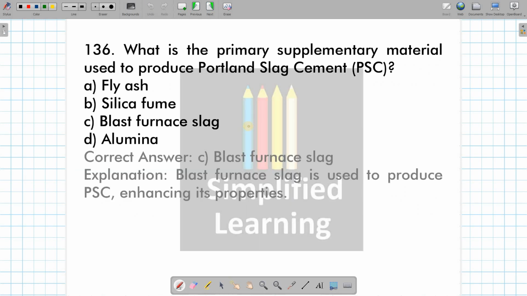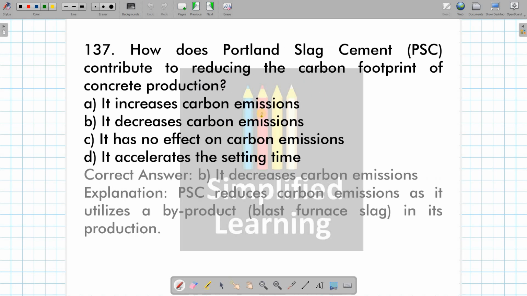Then what is the primary supplementary material used to produce Portland slag cement? Okay, the blast furnace slag is mixed so that we can have what? Portland slag cement. Now, how does Portland slag cement, that is PSC, contribute to reducing the carbon footprint of concrete production? Since it is using what? An industrial byproduct, which is blast furnace slag. Just like OPC mixed with fly ash creates PPC, in the same way Portland slag cement is going to use the industrial byproduct, which is blast furnace slag. That's why it is going to leave a lower carbon footprint. Okay, the answer is B. It decreases the carbon emissions.